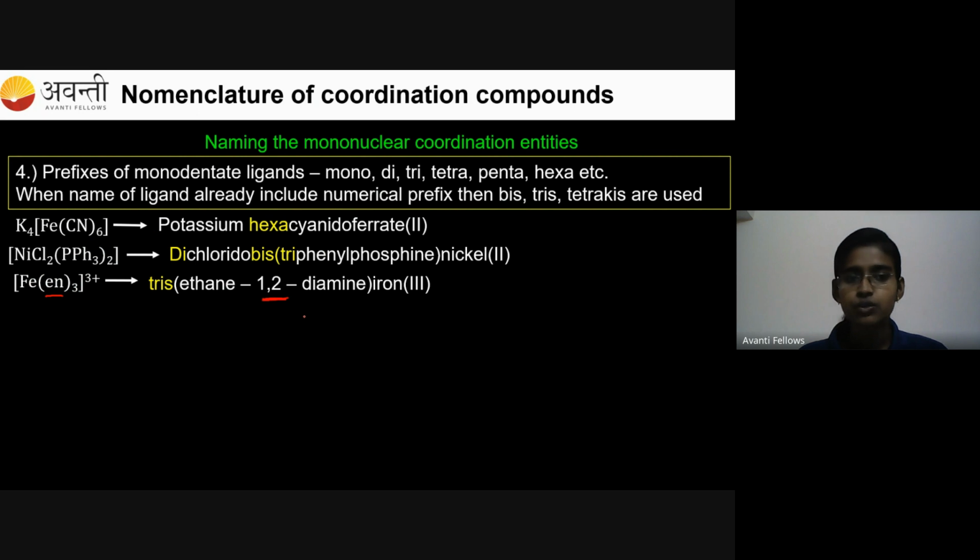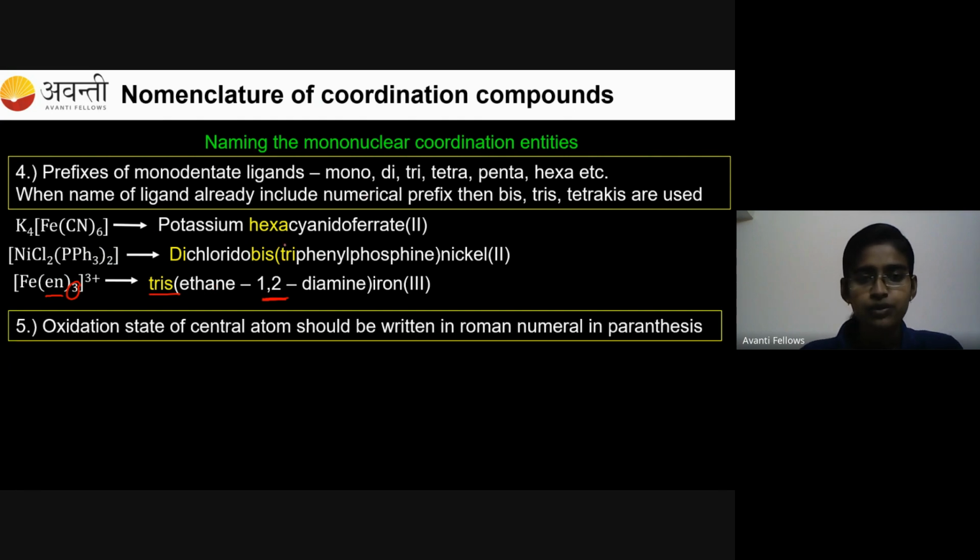So to represent these 3 ligands, you should not use tri, you have to use tris, since the name already contains numbers. So it is tris(ethane-1,2-diamine)iron. And we have to represent all the polydentate ligands inside the curved bracket. This is one more thing you have to note down.